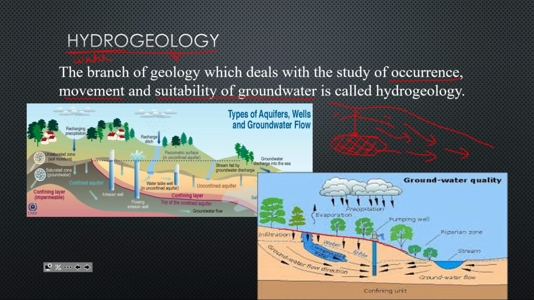This is the ground, and this water is percolating and going towards this side, and there is a well from which we are pumping out the water. We also study the water cycle and its importance on the ground under hydrogeology.